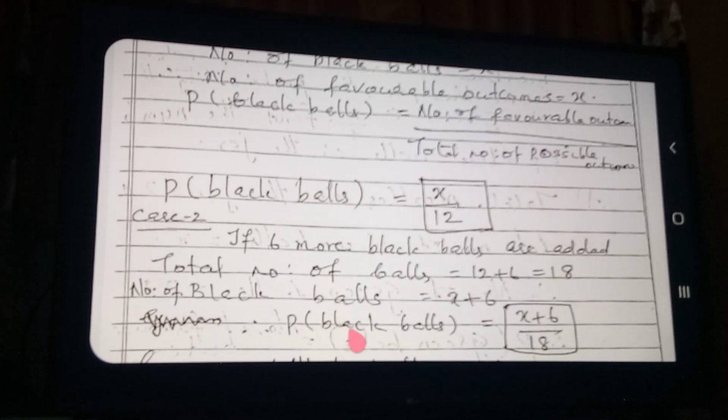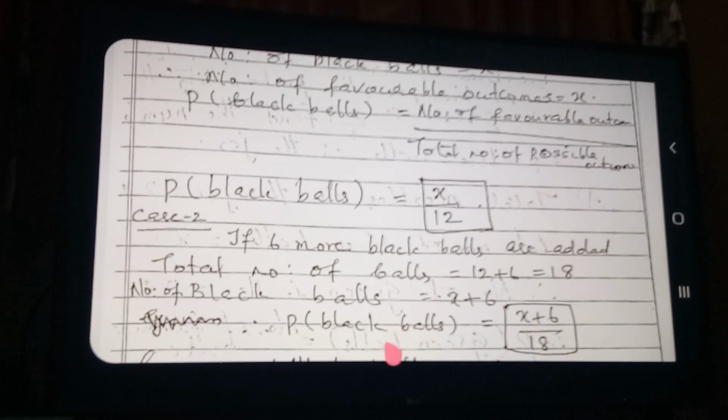Therefore what is the probability of black balls now? Number of favorable outcomes divided by total. The number of favorable outcomes is x plus 6, because we are considering black balls here. And total how many? 18. So favorable outcomes divided by total, that means x plus 6 by 18.